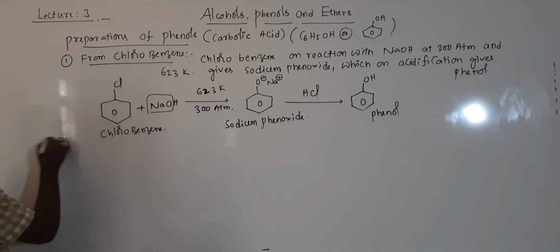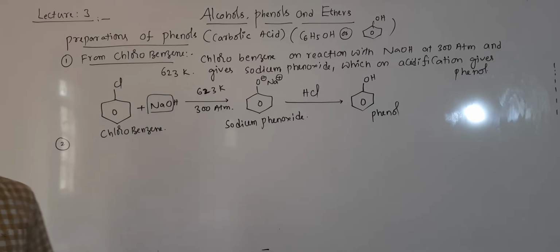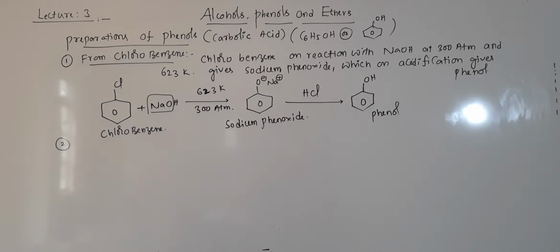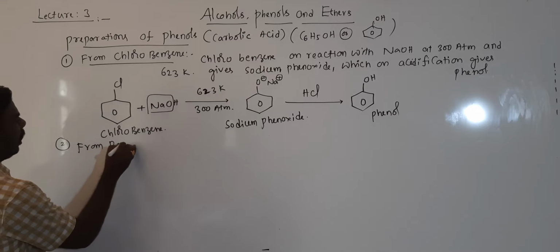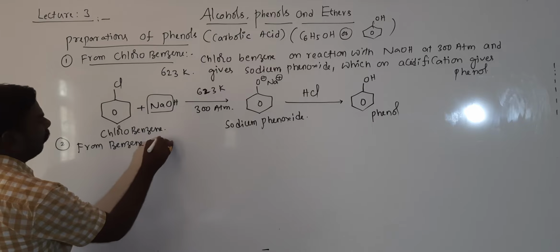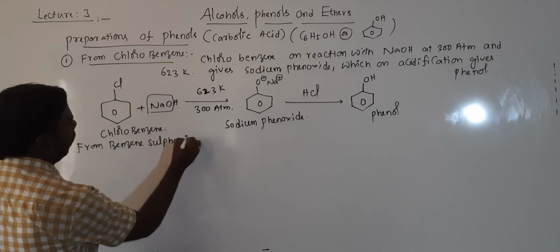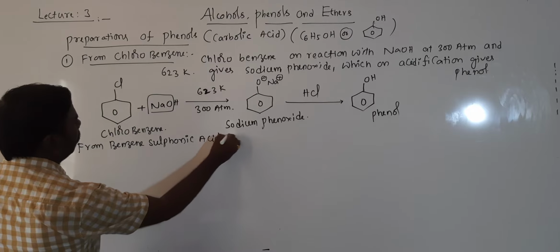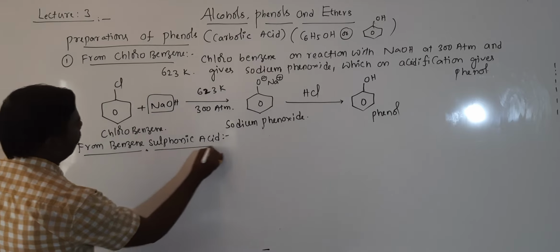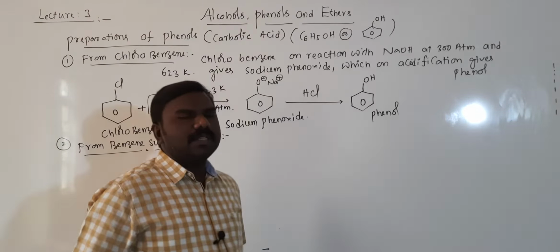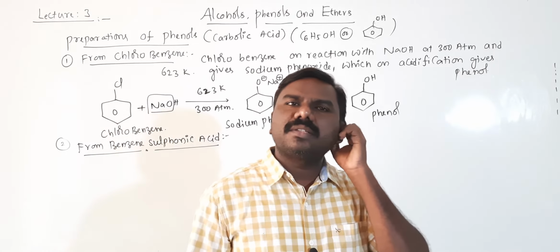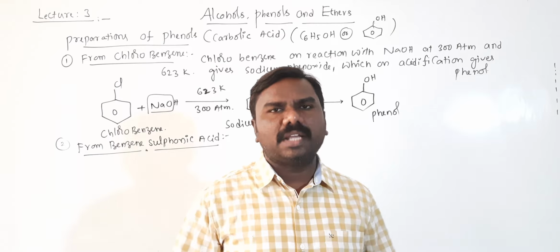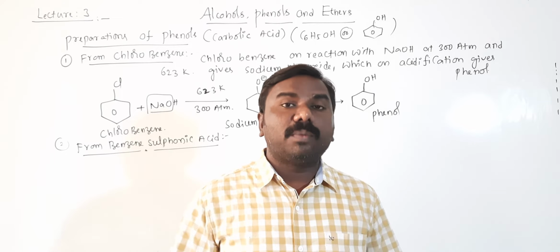Second one is from benzene, especially benzene sulfonic acid. First of all, benzene sulfonic acid is prepared from benzene. Benzene on sulfonation with sulfuric acid, which is obtained from oleum.